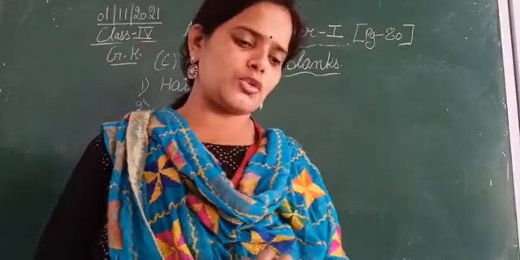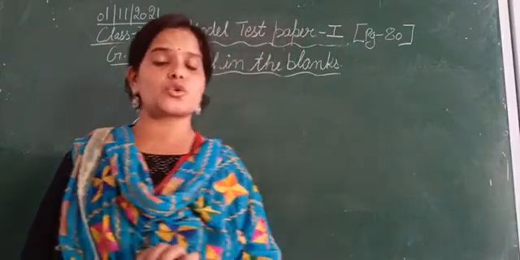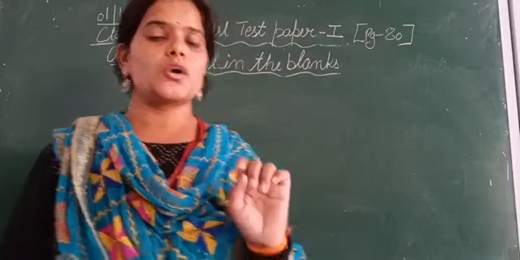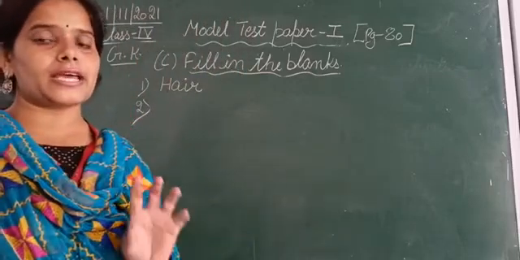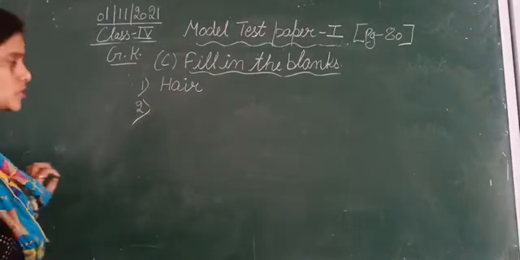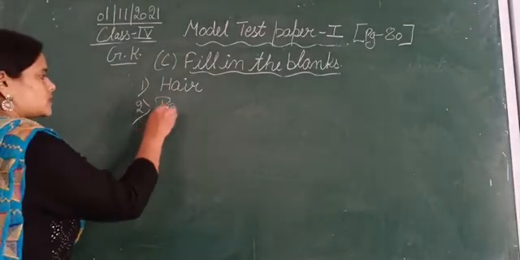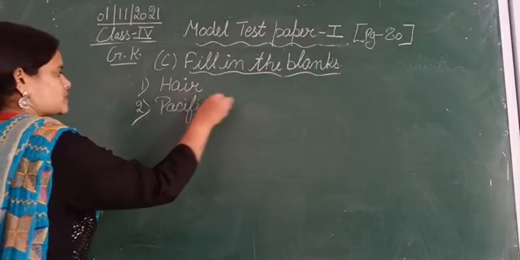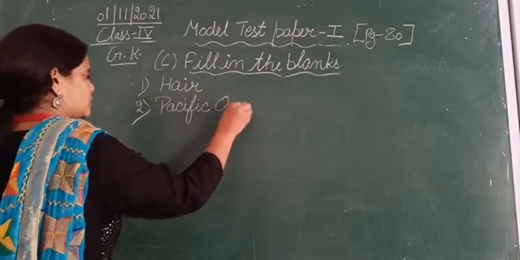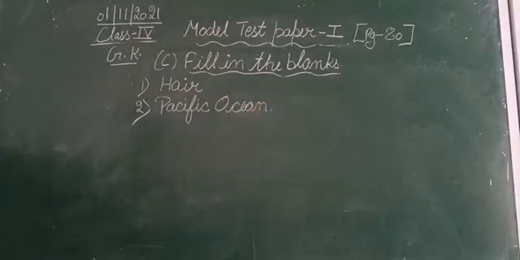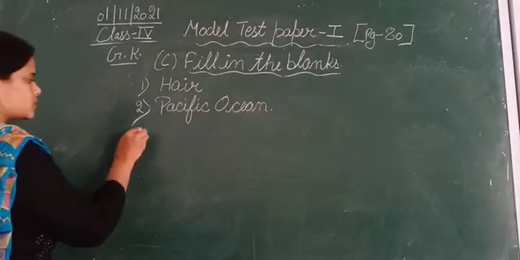Dash is the largest ocean in the world. So which is the largest ocean in the world? That is the Pacific Ocean. The Pacific Ocean is the largest ocean in the world. The answer is Pacific Ocean.